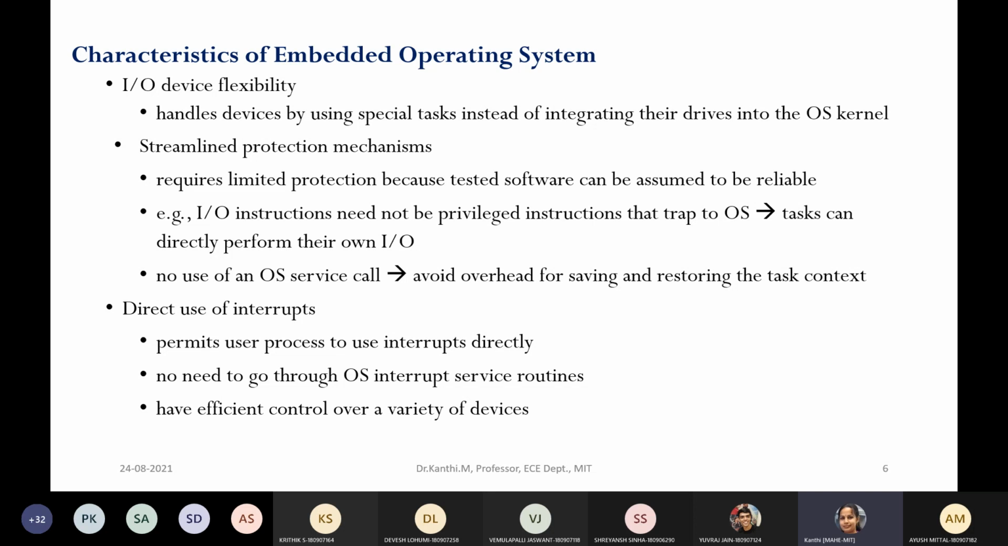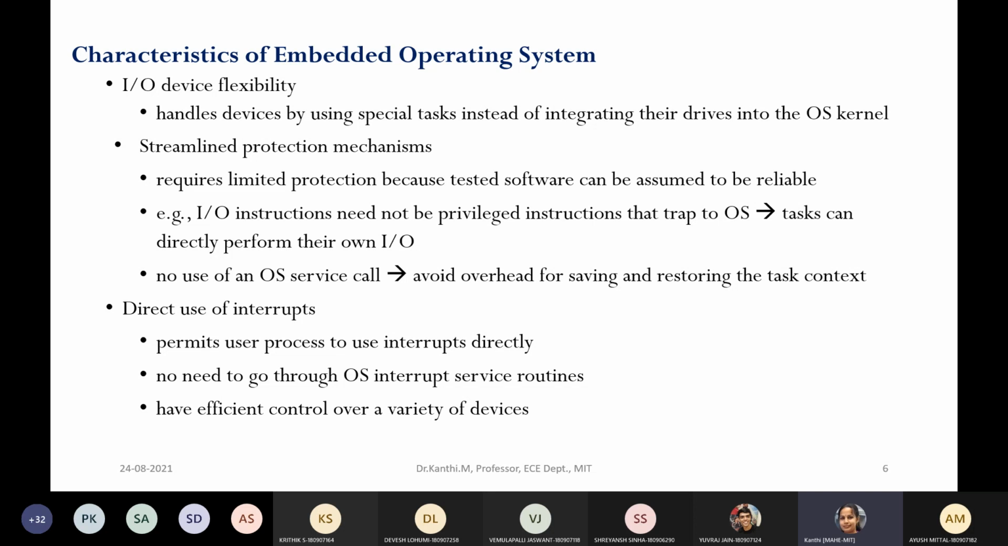So there is a need of protections. Something like you have system software and application software. Straight away I cannot access the system software. There should be some means of accessing the system software.